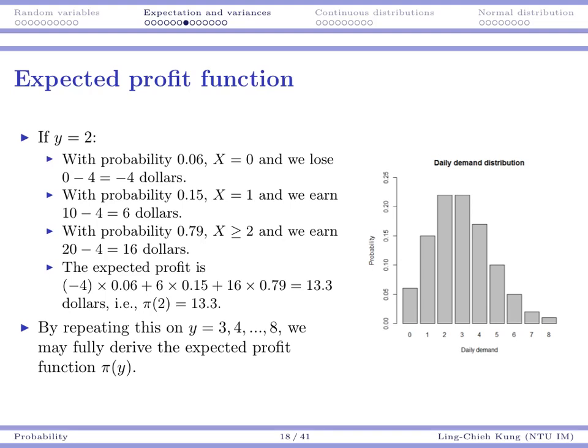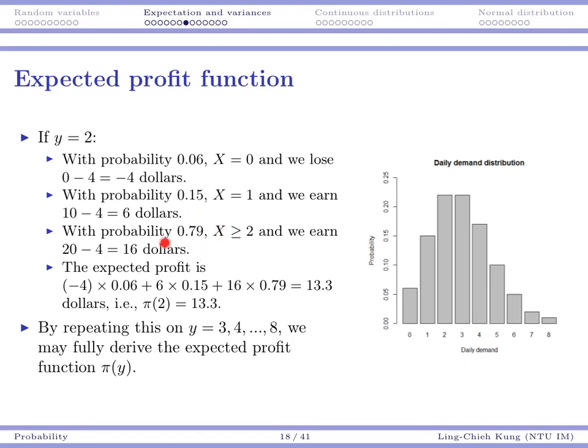With probability 6%, I'm going to again earn nothing. But now because I buy 2 units, my profit would be -4. With probability 15%, I'm going to get 1 unit of demand. And then I earn 10 minus 4.